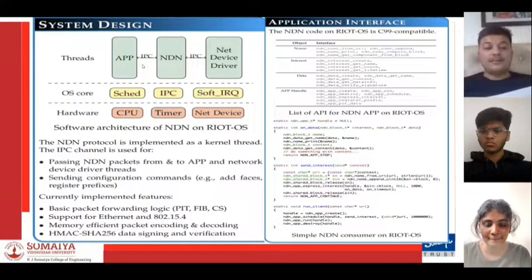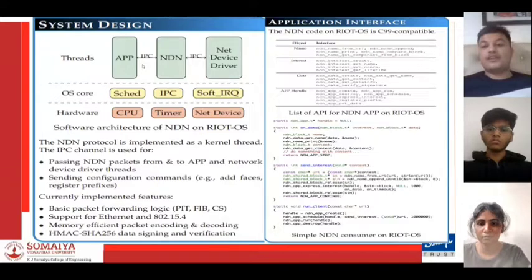The currently implemented features are basic packet forwarding logic, which is PIT and FIB CS, and support for Ethernet and IEEE 802.15.4. Also, memory efficient packet encoding and decoding, and HMAC SHA-256 data signing and verification.